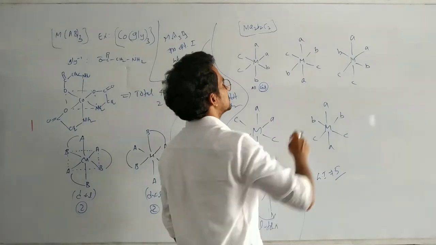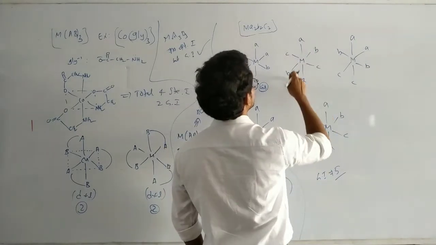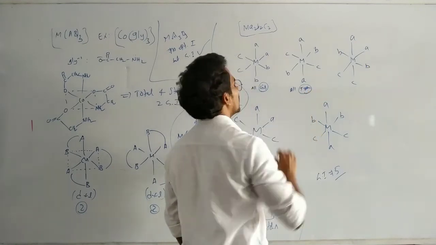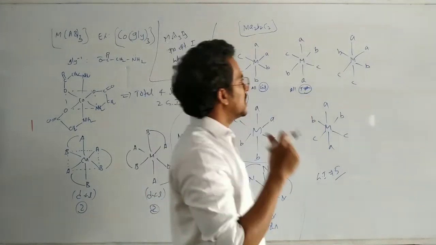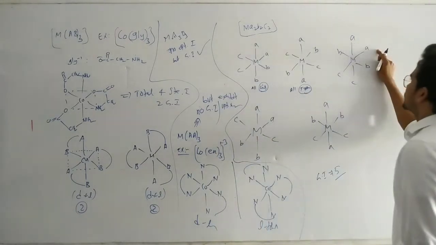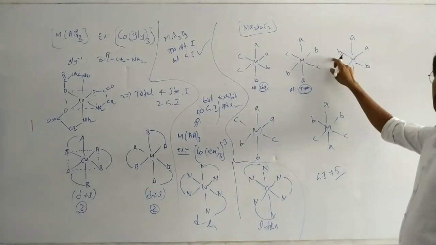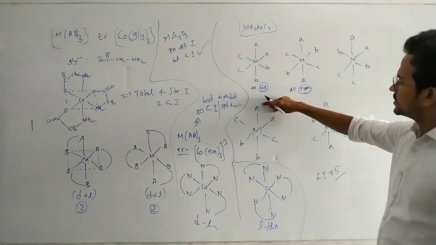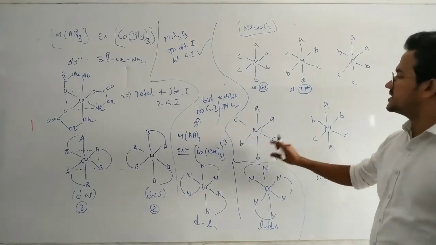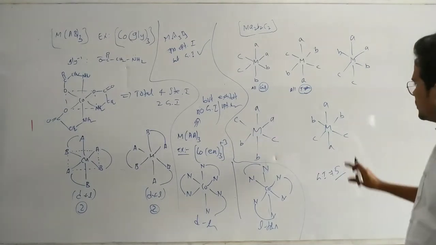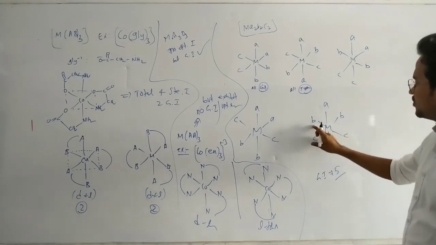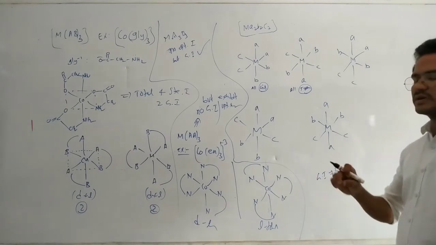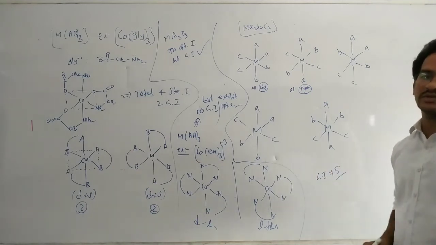Now in this case, AA trans position, BB trans position, CC trans position, all in trans position. Now in this case, AA cis position, CC cis position, BB trans position. Here AA cis position, BB cis position, CC trans position. Now here BB cis position, CC cis position, AA trans position. So totally 5 geometrical isomers exist.